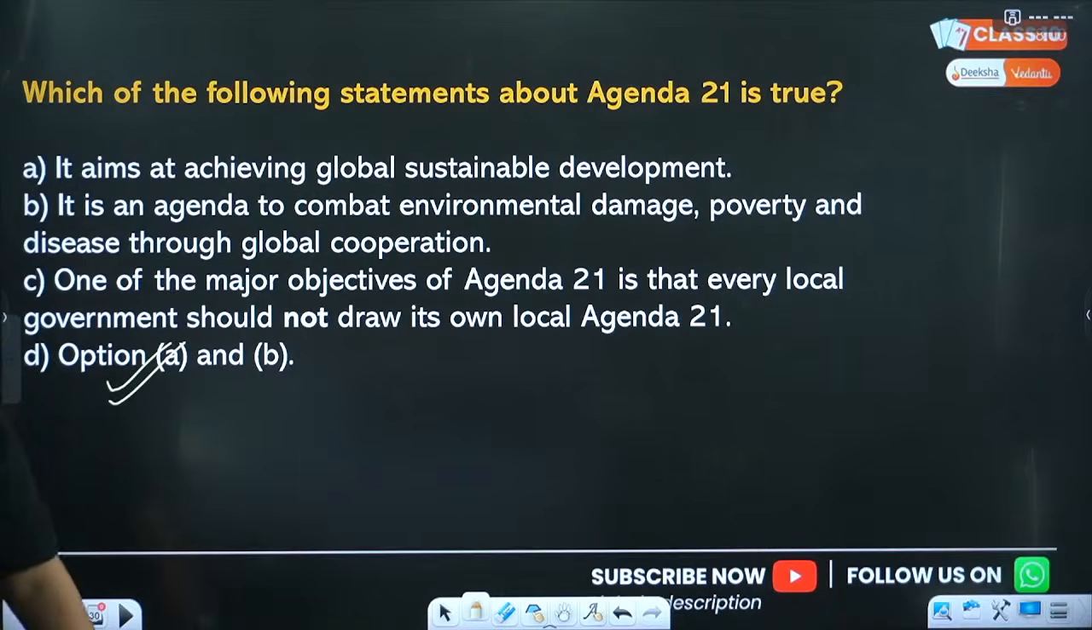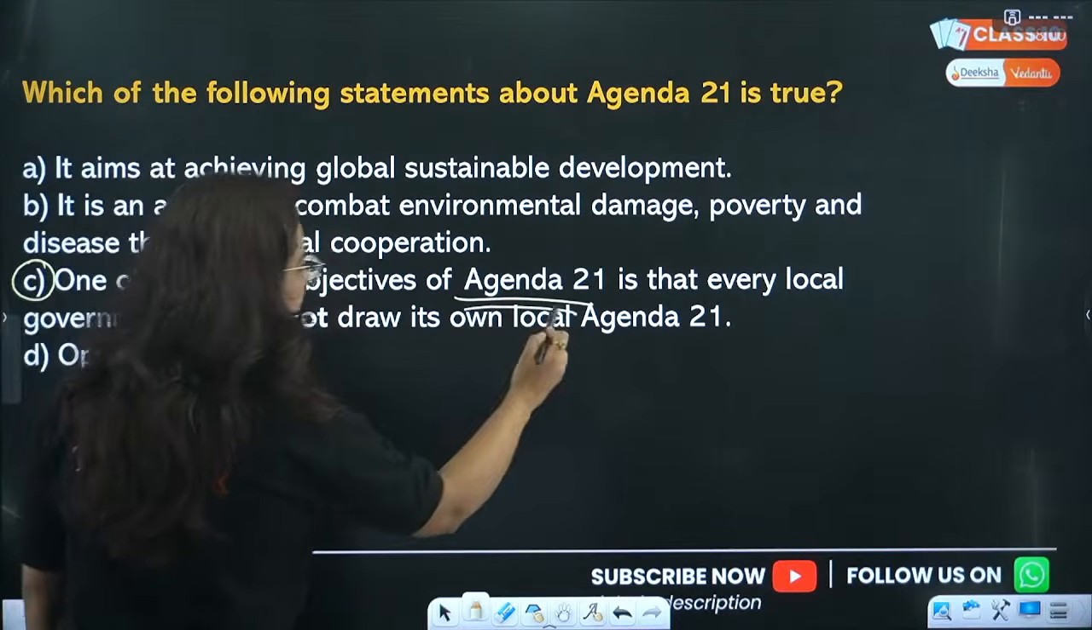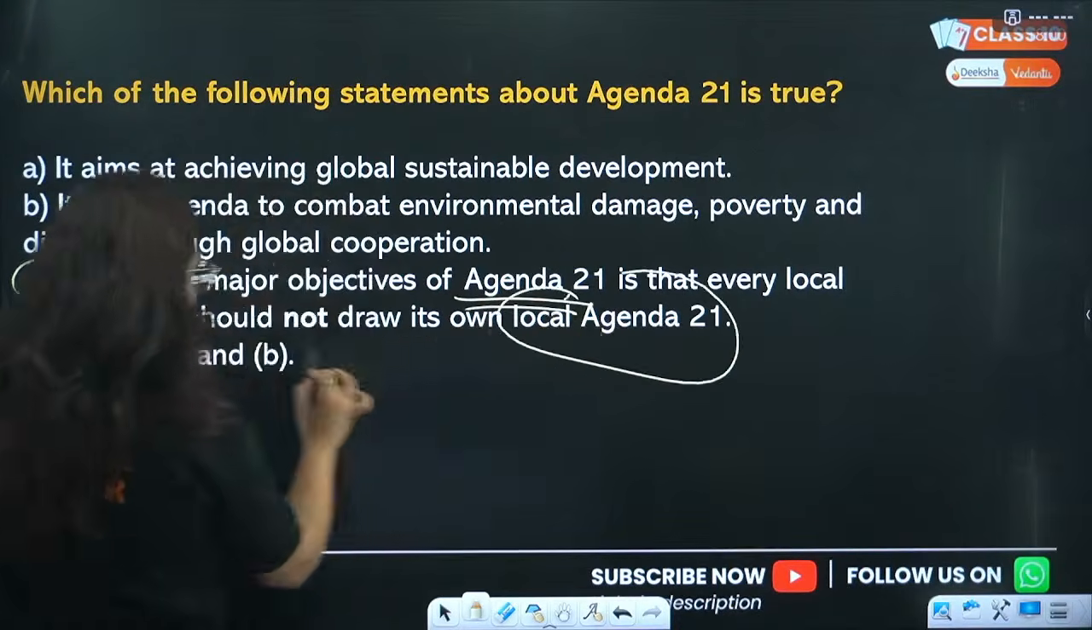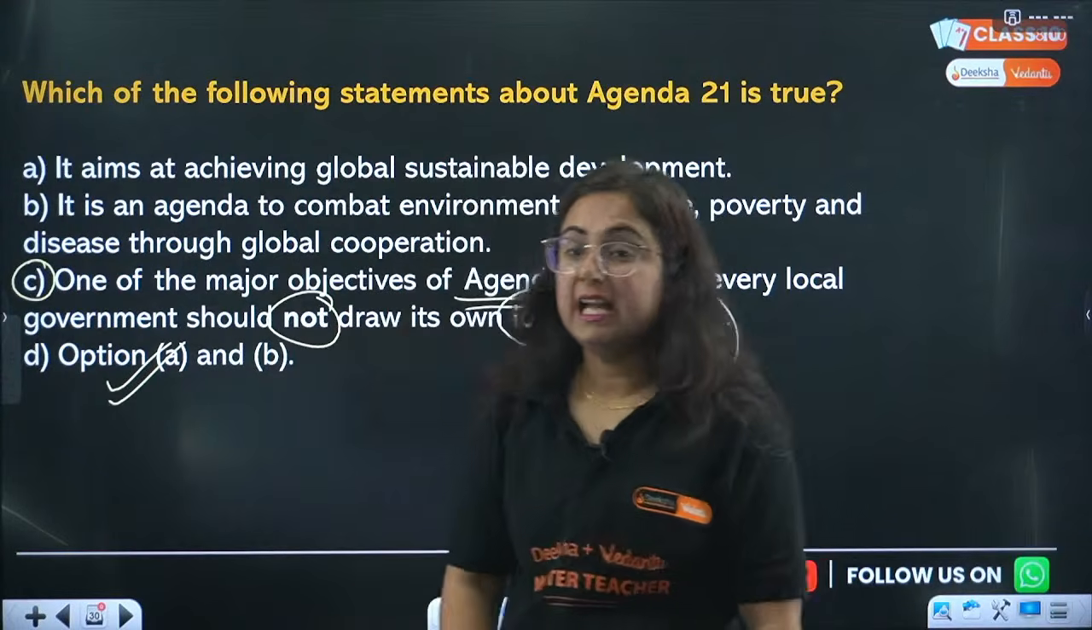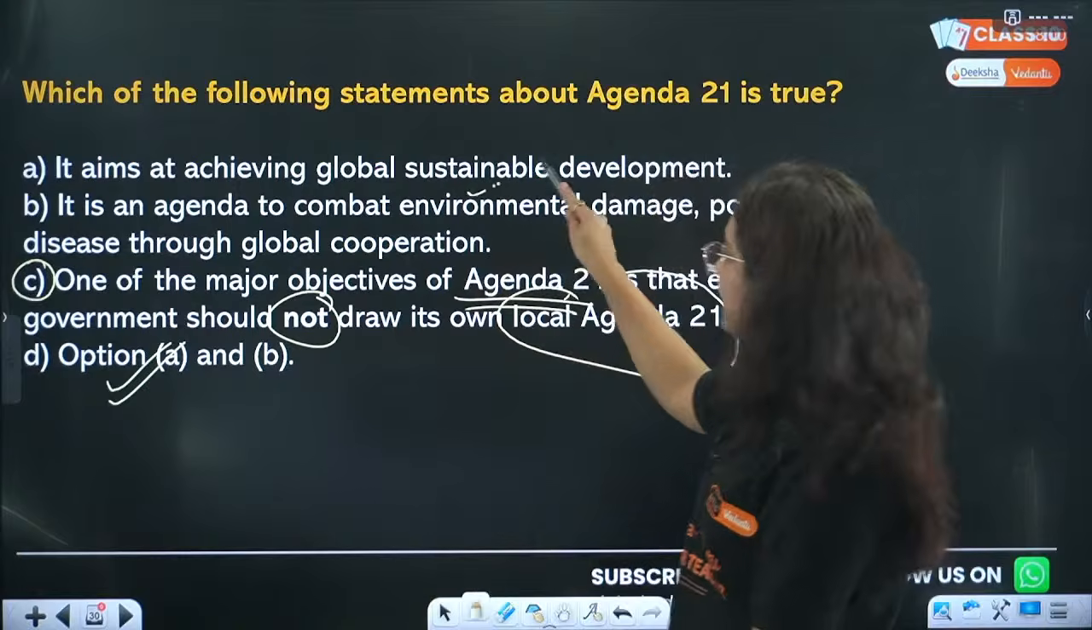D is right. Yes, Radha, D is right. Both A and B are the correct options. Ajay, why is C not the correct option? Because the objective of Agenda 21 is to draw the local agendas, and here the word not is written, and hence option C is not correct. D is correct because both the statements are correct.